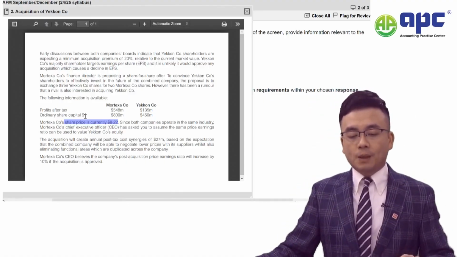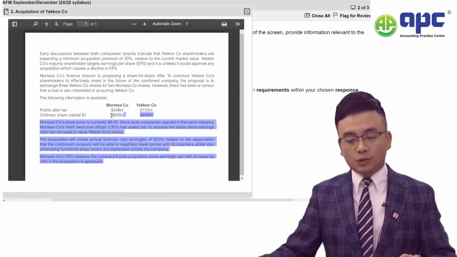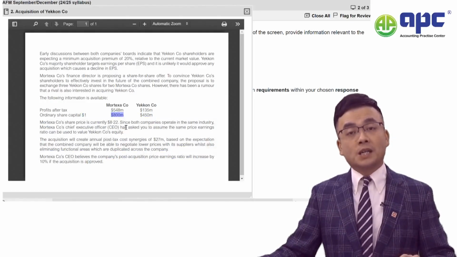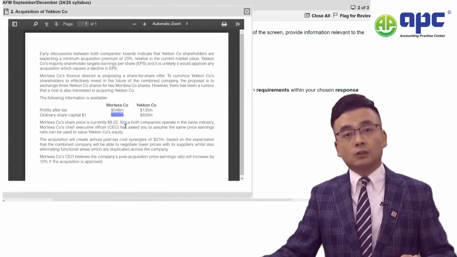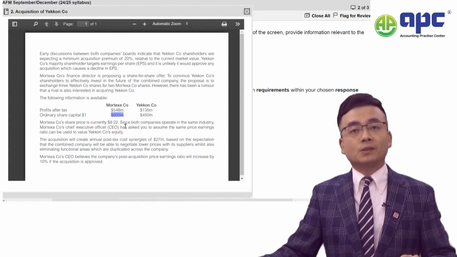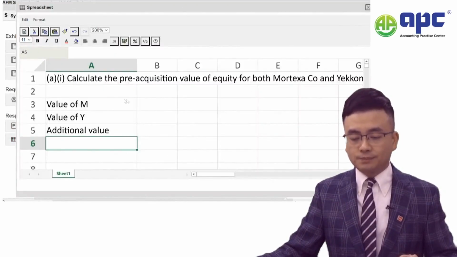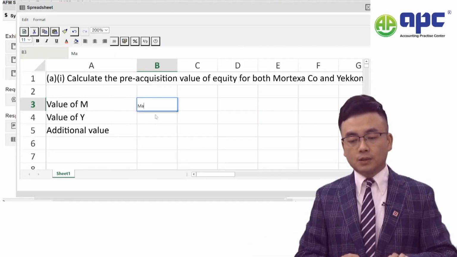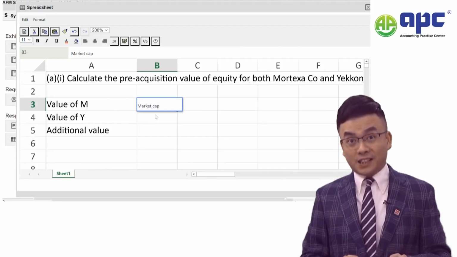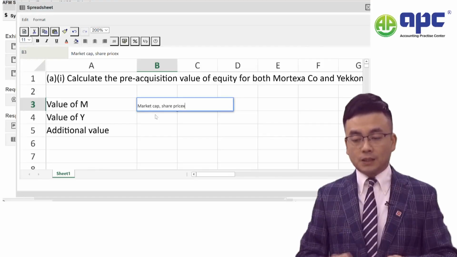Because currently, par value of each of our share will be $1 and total share capital value will be $800 million. If I were to take 800 over 1, that means that we've got 800 shares. So we can easily calculate the value of M. We use the market cap approach. We don't really have to say that in the exam. For example, we use the share price times the number of shares.